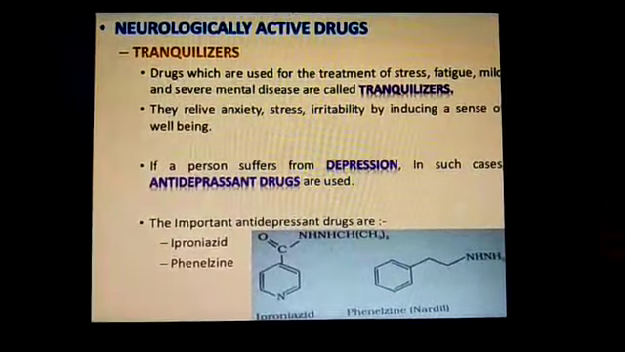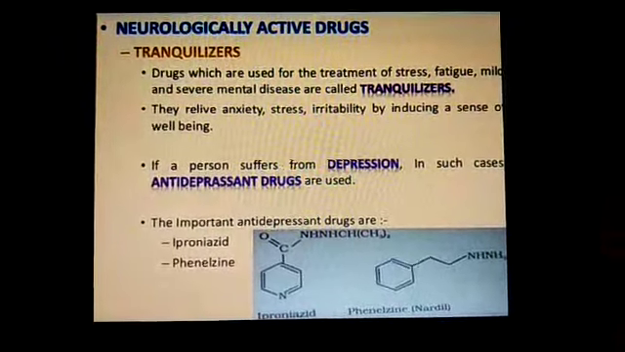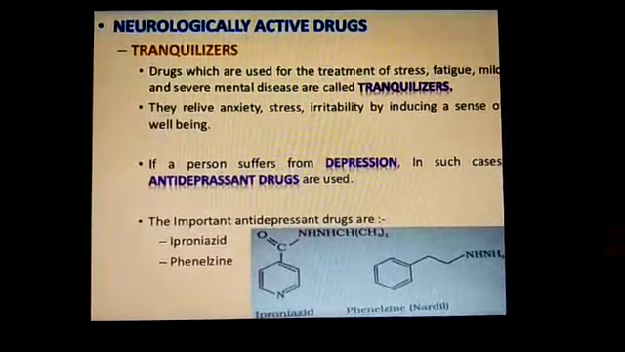Neurologically active drugs known as tranquilizers. The drugs which are used